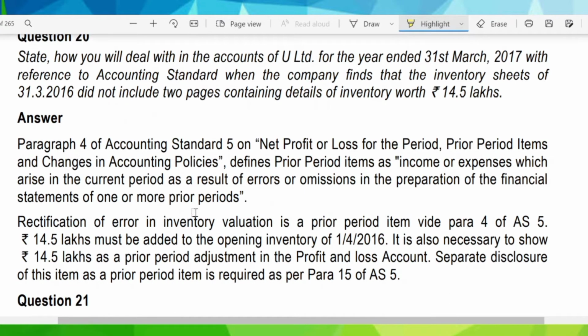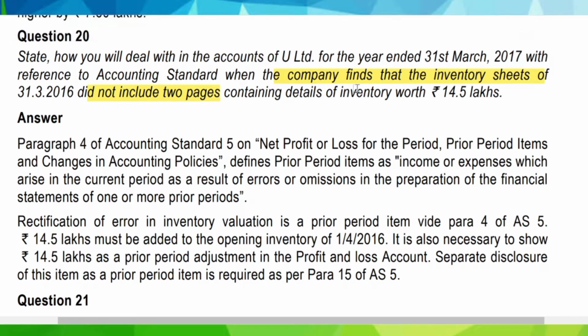Now moving on to the next question: state how you will deal with the accounts of U Limited for the year ended 31st March 2017, with reference to the accounting standard, when the company finds that the inventory sheets of 31st March 2016 did not include 2 pages containing details of inventory worth rupees 14.5 lakhs.